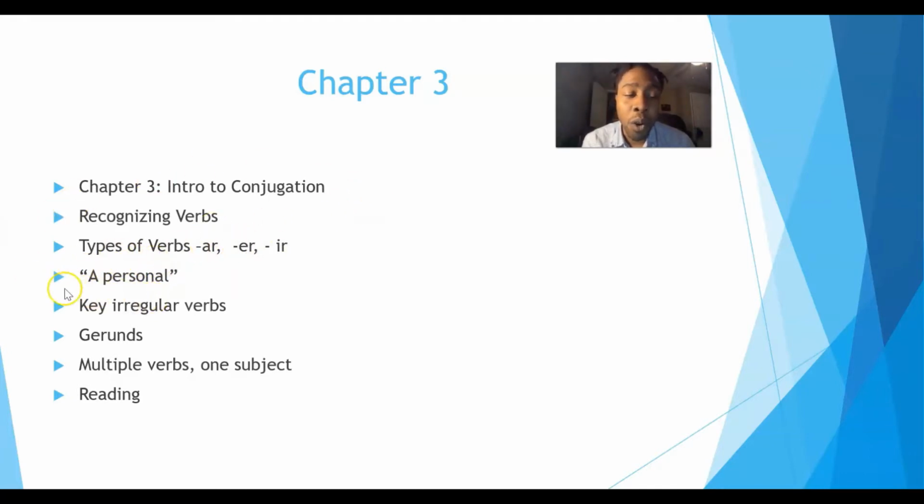I want to teach you about a rule called a personal. It's something that we don't have in English, and it's a very key part of being able to speak fluently. I'm also going to teach you about irregular verbs, why they are important, and as extra credit, help you use -ing, the present progressive, and some gerunds where our verbs are acting as nouns. It sounds complicated, but it's something very easy to do if we do a good job with the first part. And at the very end of this chapter, before we do our reading, I'm hoping you guys will be able to look at a sentence that has more than one verb in it and write some really impressive high-level sentences. So let's go ahead and get started.